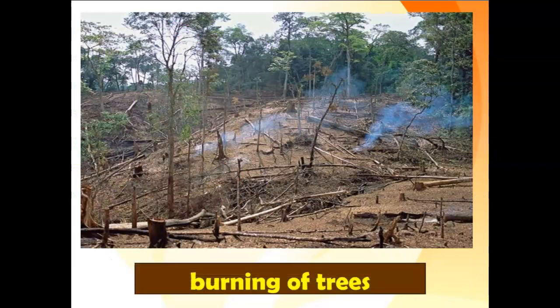It leads to floods in some areas and droughts in others. Next one, burning of trees. Climate change is being caused by a combination of factors, but the most important is the increase of greenhouse gases in the atmosphere, and especially carbon dioxide. If a forest is cut down, burned, and not allowed to regrow, all its carbon is turned into carbon dioxide. That increases the greenhouse effect. As they grow, trees remove carbon from the atmosphere. That carbon is released into the atmosphere when we burn a log.